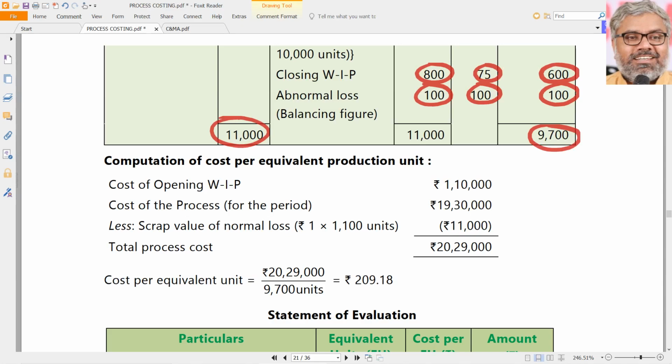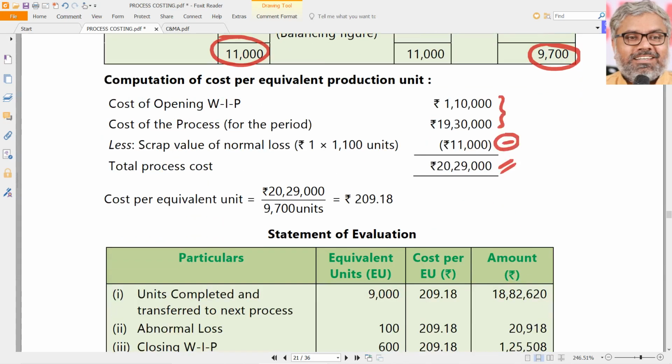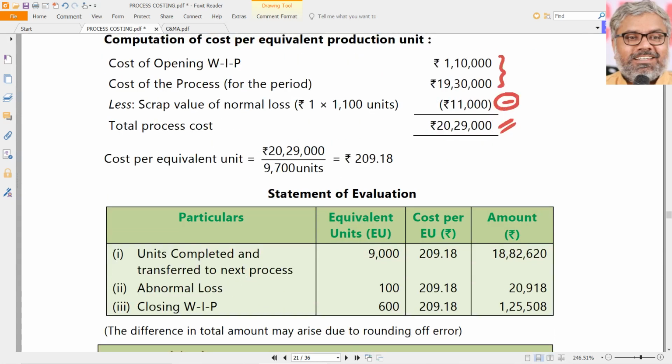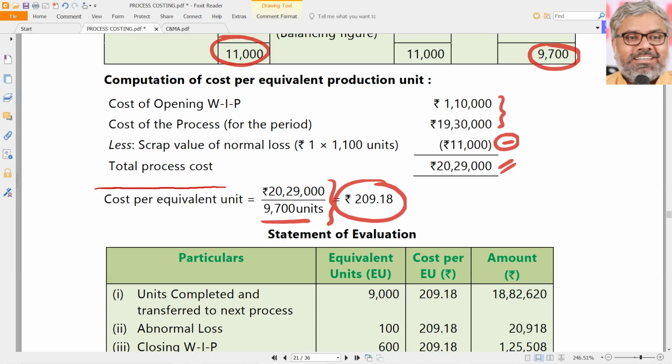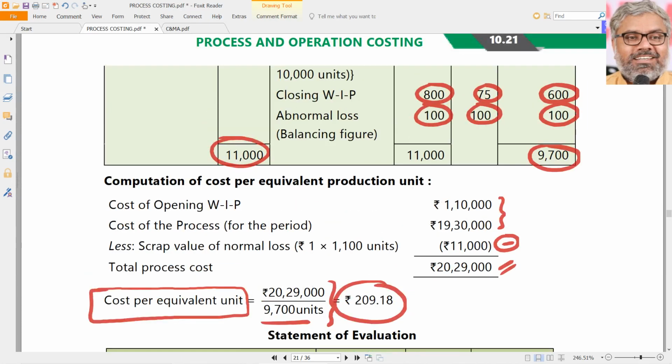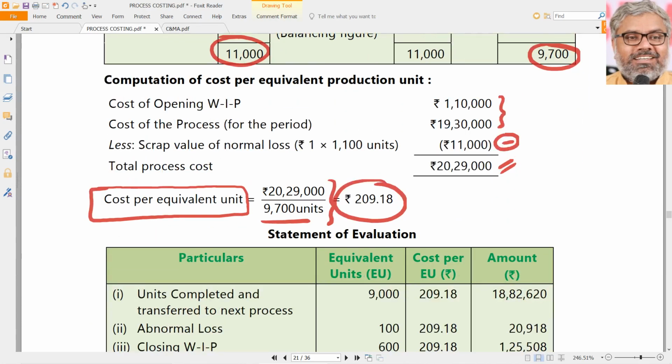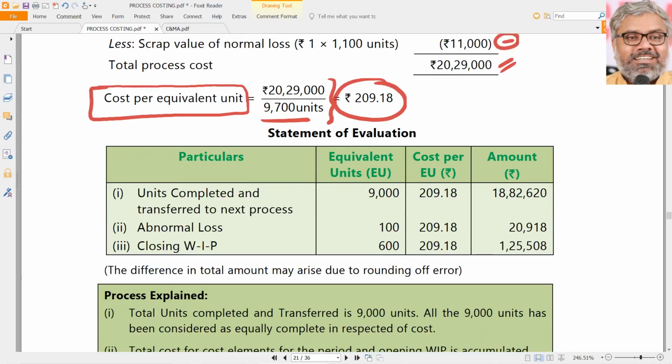Now we don't separate again. All of them are mixed. Opening work in progress cost is 1,10,000. Add cost of the process, 19,30,000. But of course deduct this 11,000, the sale value of the scrap of normal loss. So what is the total cost? Everything is mixed up. Opening is not separate. Total is 20,29,000, divided by 9,700 units gives us the cost per equivalent unit. This is the cost per equivalent unit according to the weighted average method, 209.18.